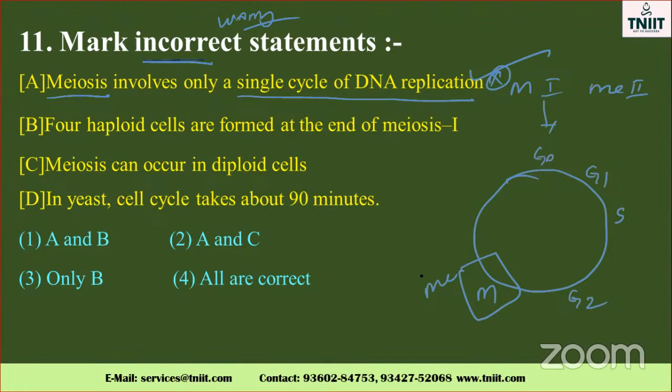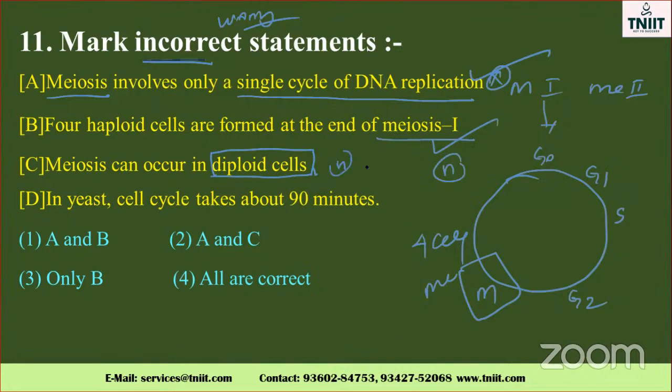This is a confusing one. Four haploid cells are formed at the end of meiosis. Yes, during meiosis, how many cells are formed? Four cells are formed. This is also a correct one. Four haploid cells, N, four cells. Okay. Meiosis can occur in diploid cells also. Yes, it is also a correct one. Is it correct? Meiosis can occur in diploid cells?